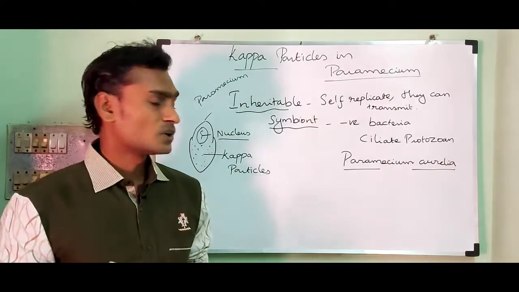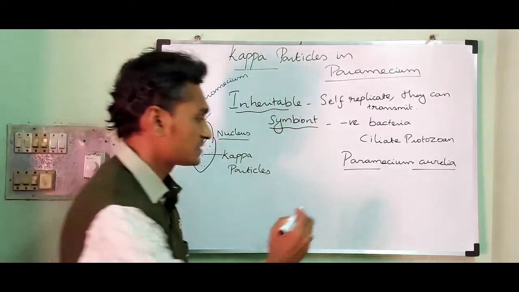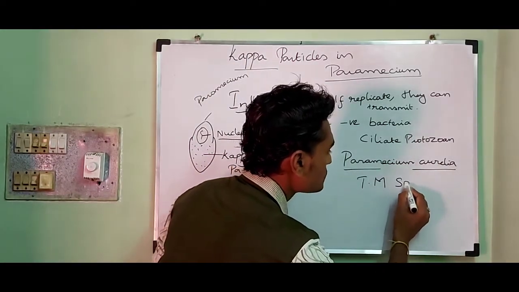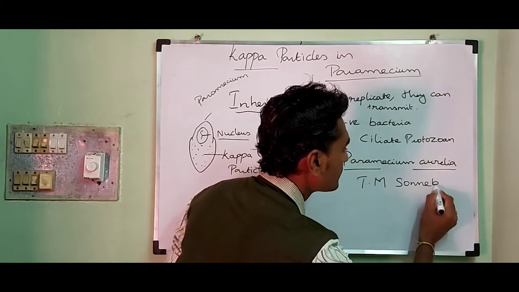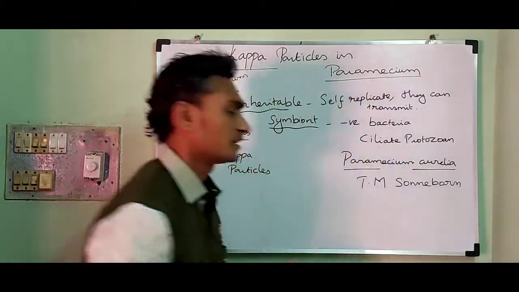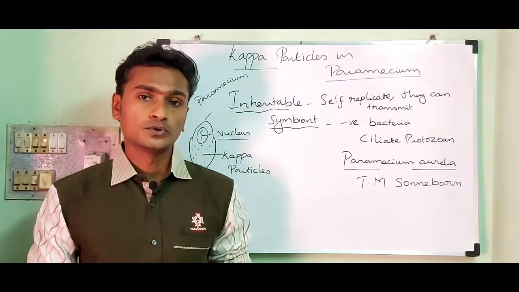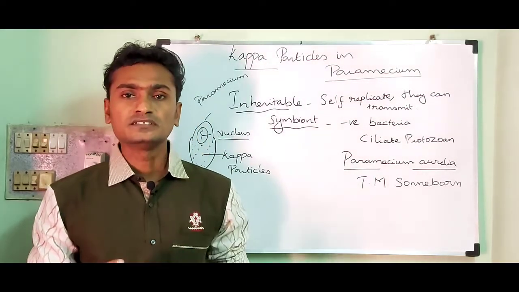This was reported by the scientist T. M. Sonneborn. Let me talk about the Kappa particles in detail.